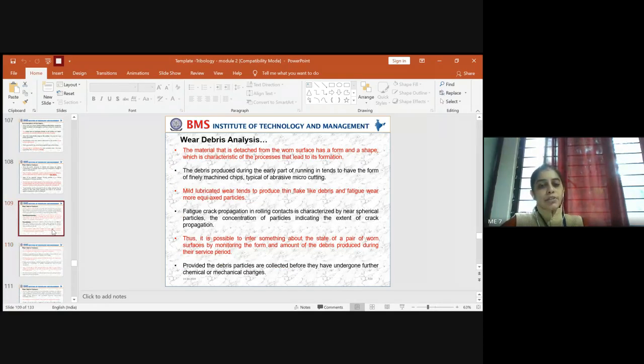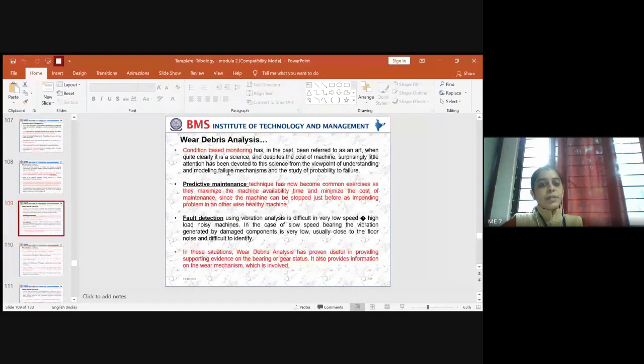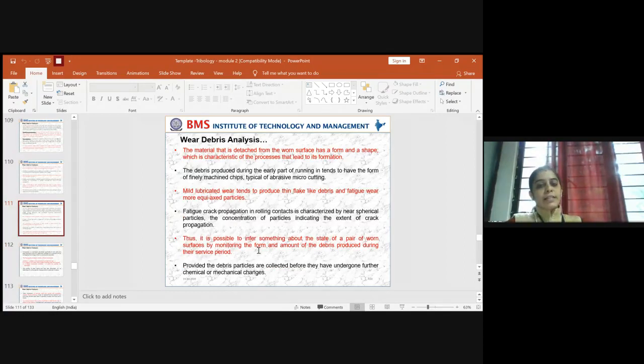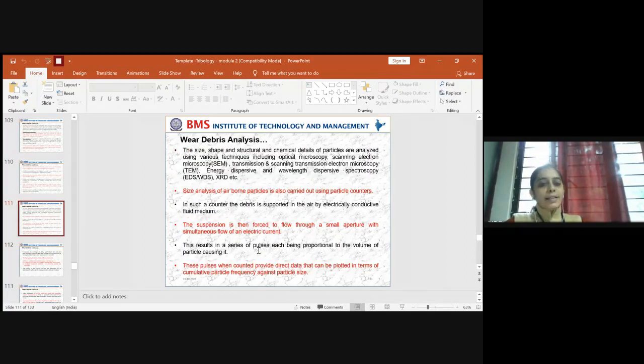Mainly we have three situations: condition-based monitoring, predictive, and fault detection. In these cases, debris analysis has proven to be a boon to overcome the different types of wear which come across. Then we dealt with exactly how the analysis could be done.